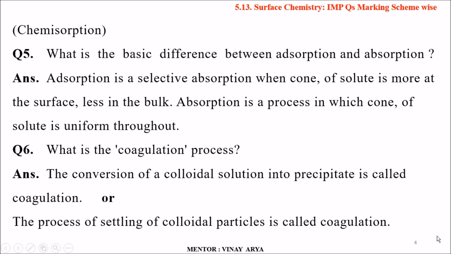Question number 5 says, what is the basic difference between adsorption and absorption? So there is only a difference of AD and AB, the second alphabet D and B. Adsorption is a process in which concentration of solute is more at the surface, less in the bulk. Absorption is the process in which concentration of solute is uniform throughout. Means in the case of adsorption, it's only on the surface, that is a surface phenomenon, while absorption is a bulk phenomenon, that is in the bulk the solution moves.